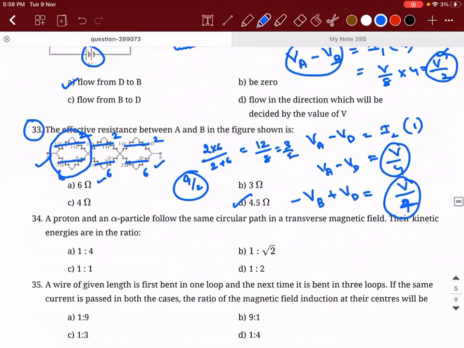Now we'll do the next one. There is a proton and an alpha particle which follow the same circular path, meaning their radius is the same in a transverse magnetic field. Transverse means perpendicular. Their kinetic energies are in the ratio... So we know that R is directly proportional to root K. In a previous problem we discussed R is equal to root of 2mK divided by qB. So since the radius is the same in both cases, what will be the ratio of their kinetic energy?